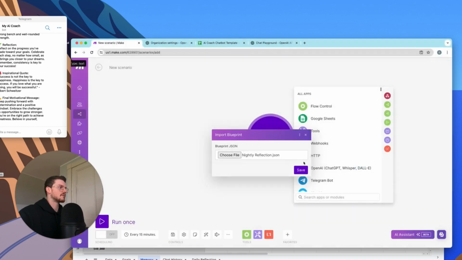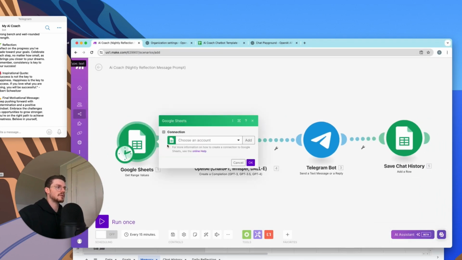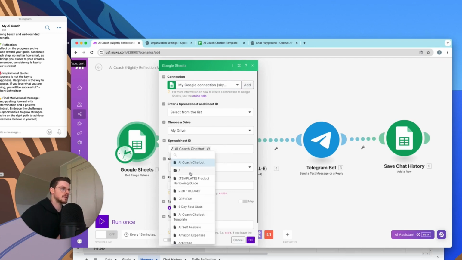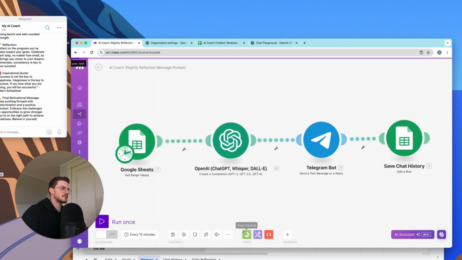So the nightly reflection is going to ask the user to send in a voice memo, which we did earlier, but we didn't actually get a message to do it. So for the spreadsheet ID, we're going to select the AI template. We're going to hit OK.